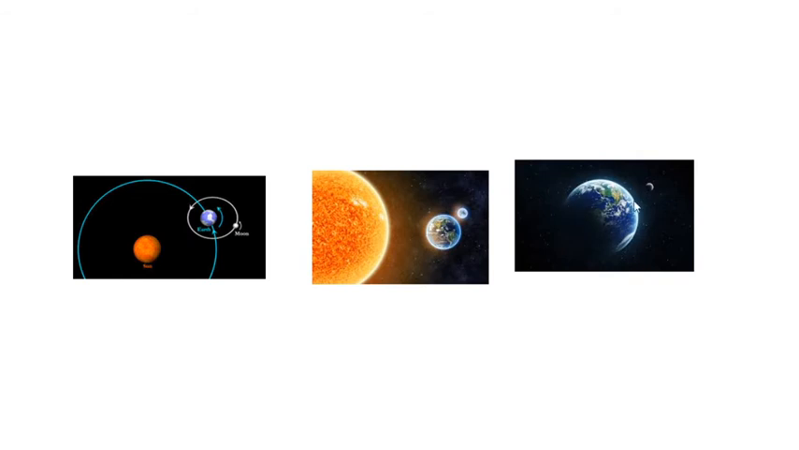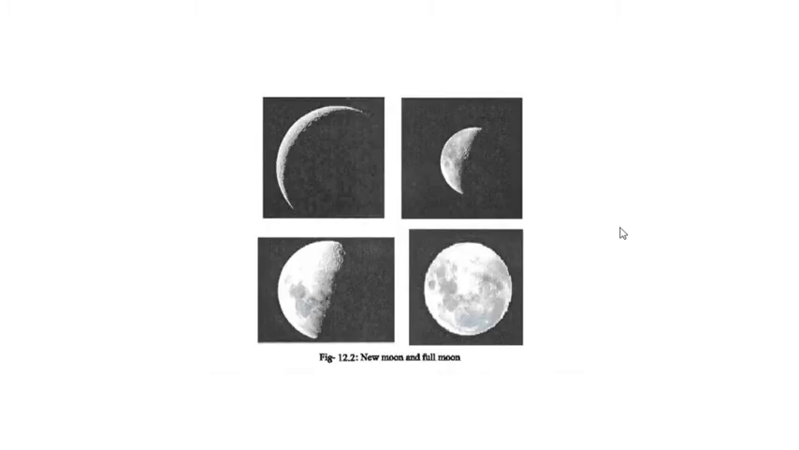Okay, this is Earth and this is the moon, the satellite. This is the sun, Earth, and the moon, and the sunlight reaches the moon also. The moon takes 27 days, 8 hours to go around the earth. The moon has been an attractive object since ancient times.